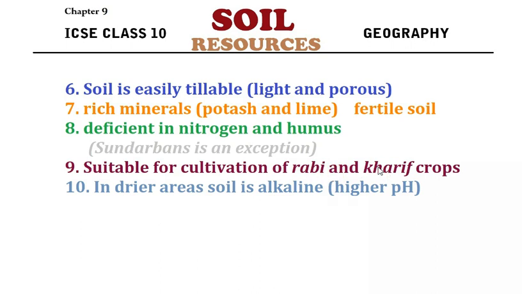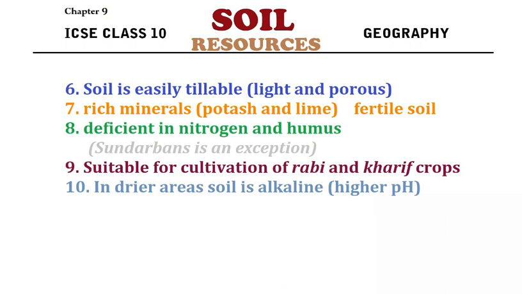Rabi and kharif are agriculture seasons. Those crops which are cultivated in rabi season are called rabi crops, and those which are cultivated in kharif season are called kharif crops. Kharif is our rainy season and rabi is our winter season. So this soil is suitable for cultivating both rabi and kharif. The most important rabi crop is wheat and the kharif crop is rice. And in some parts, wherever it is drier, the soil is alkaline or the pH is comparatively high. So these are the characteristics of alluvial soil.